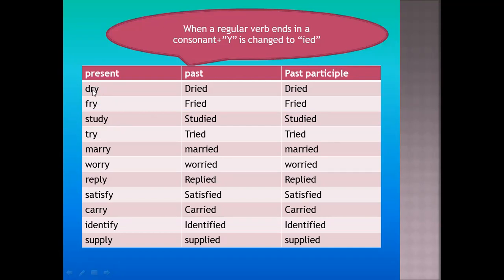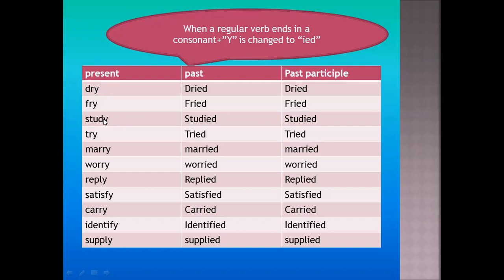Here r is a consonant and y is also a consonant. The last letter is y, and the letter before it is also a consonant.